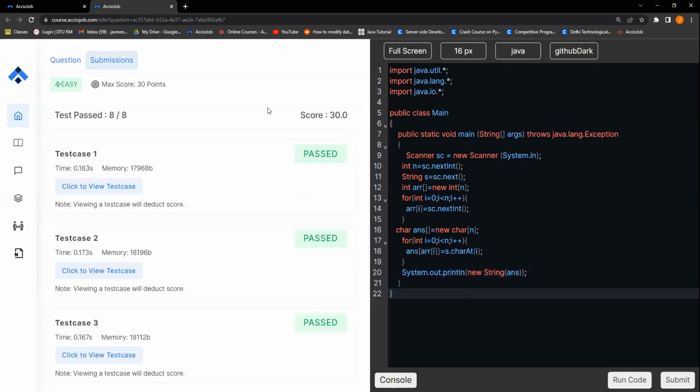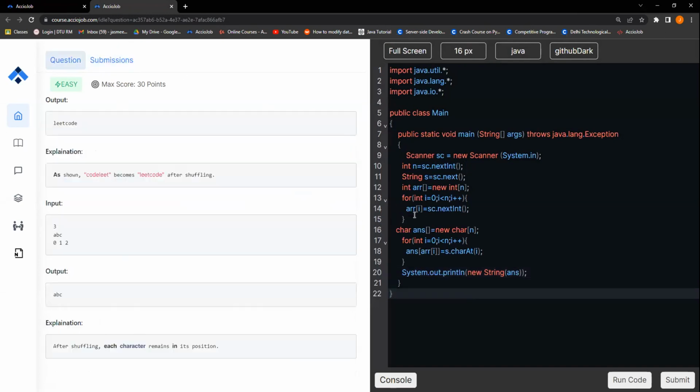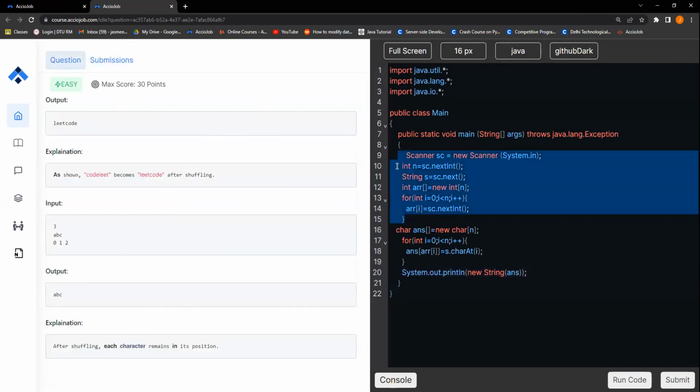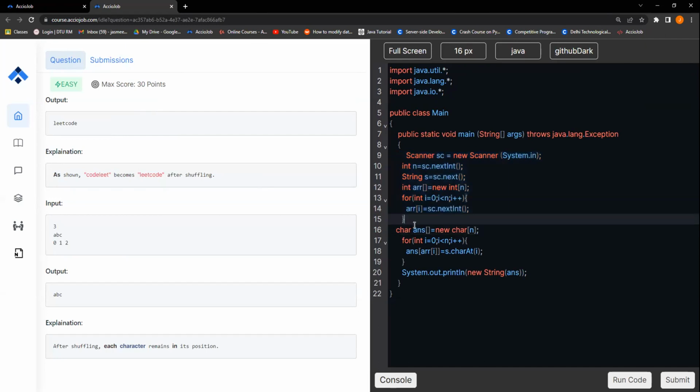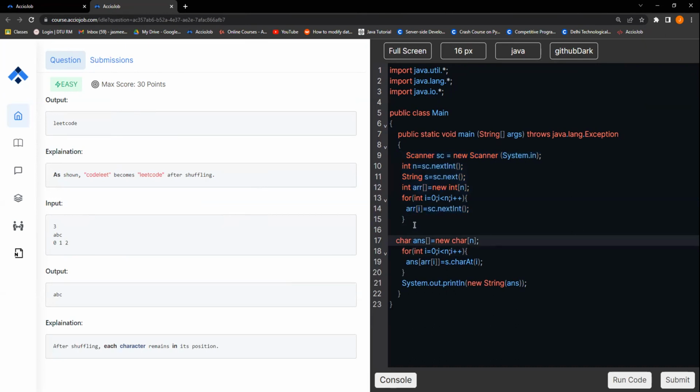Okay, let's go over this problem once again. See, the initial part of that is highlighted now. Line number 20. The highlighted part is basically concerned with taking in the inputs, right? After this, at line number 16, I'm creating a character array. In Java, strings are immutable.